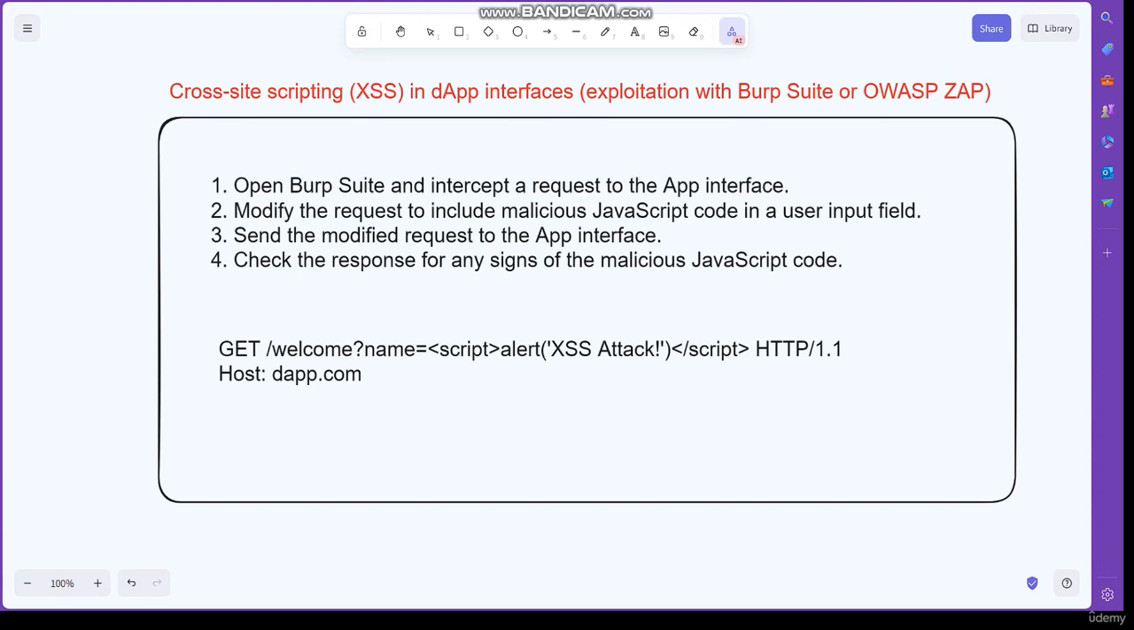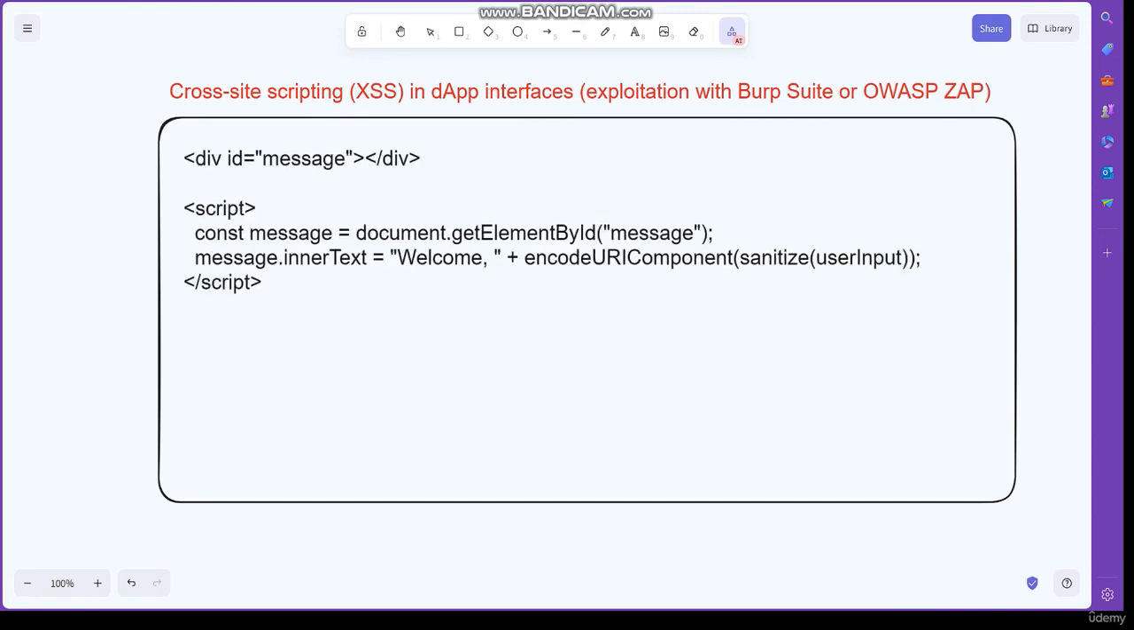To prevent XSS vulnerabilities in the app interface, developers should sanitize user input and encode output. Sanitizing user input involves removing any characters that could be used to inject malicious code. Encoding output involves converting special characters to their HTML entities. Let's see another example. Here is an example of how to sanitize user input and encode output in the previous example.